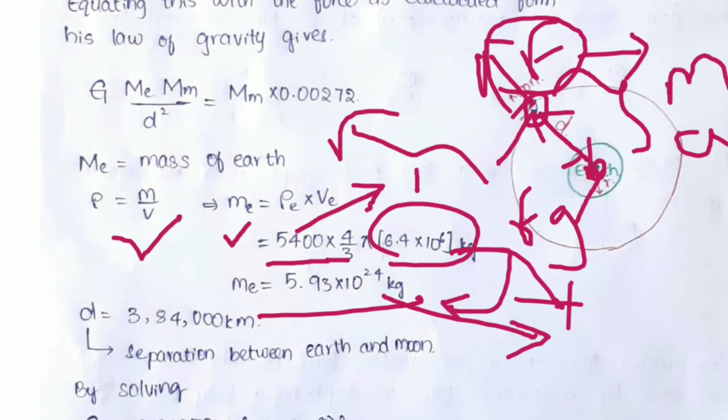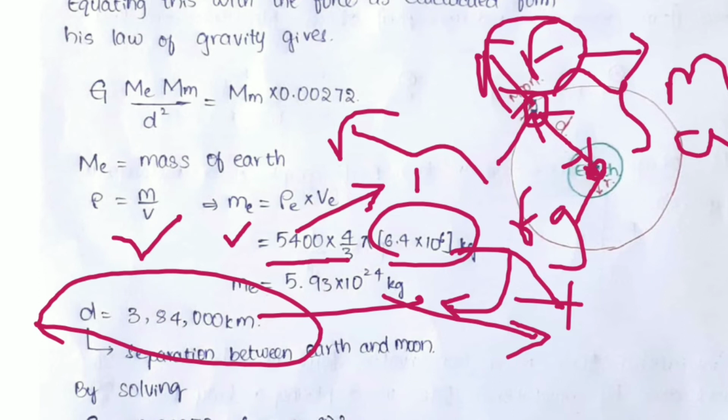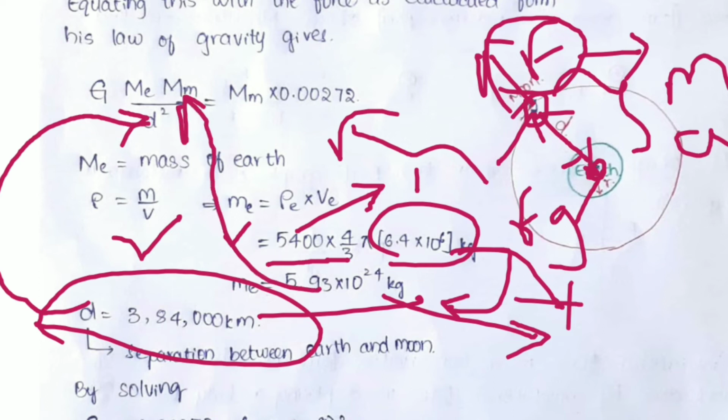And the distance between the earth and moon calculated in the times of Sir Isaac Newton was 3,84,000 kilometers, the separation between earth and moon. By solving these two, keeping this d value as d square in this equation, here m1 is the mass of moon, and the mass of moon will cancel, being the same on the two sides.